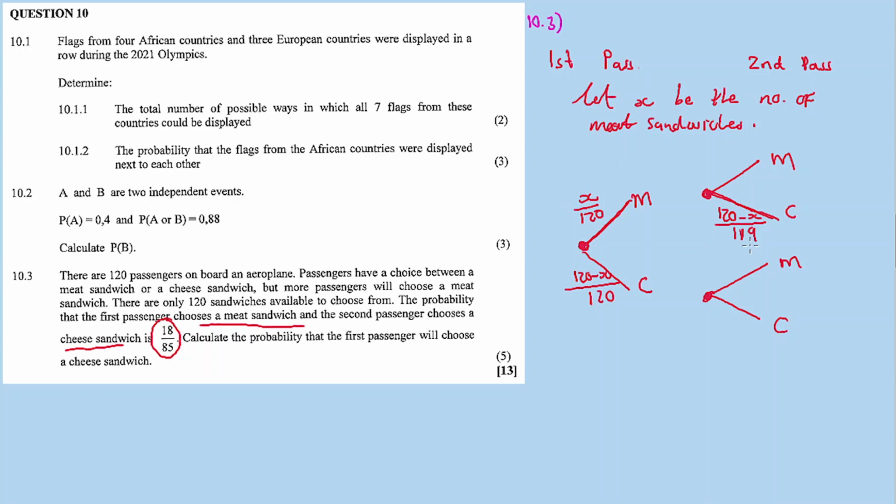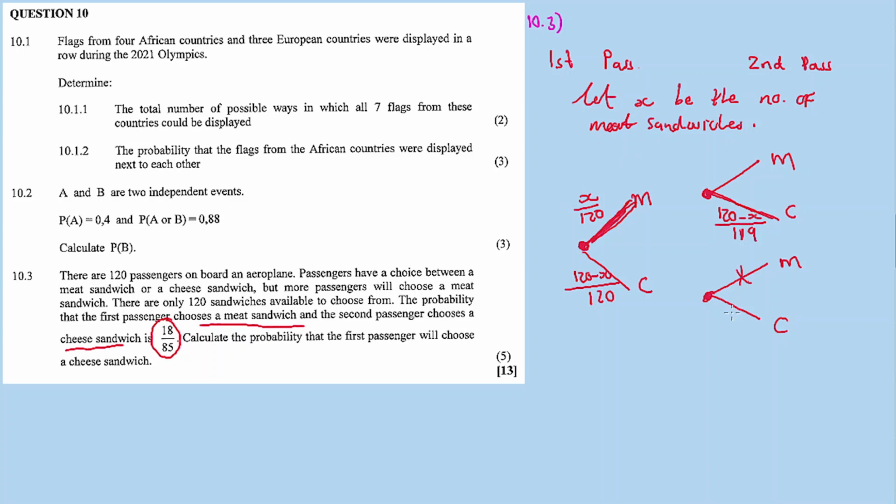That's why it's 119 here, yes, and then it's going to be 120 minus x because the number of cheese sandwiches is 120 minus x. So we're only focusing on this branch as well as this branch.